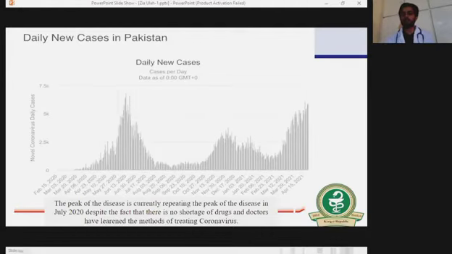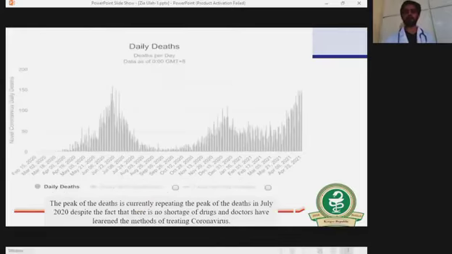This graph represents the daily new cases. As we can see from the graph, the disease went to a peak in July 2020, despite the fact that there is no shortage of drugs and doctors have learned the methods of treating coronavirus. In June 2020, the cases went to a peak and then descended, and once again in January 2021 it went to a little peak, crossing nearly 3K cases. And once again from April 15 onward, we have an abundance of cases, with more than 157 recorded on a single day.